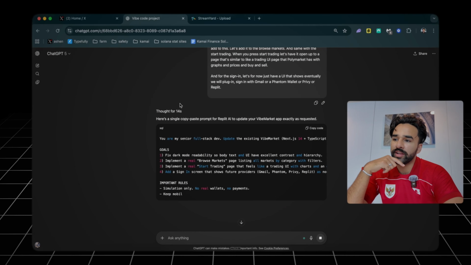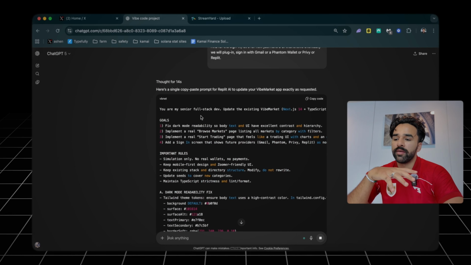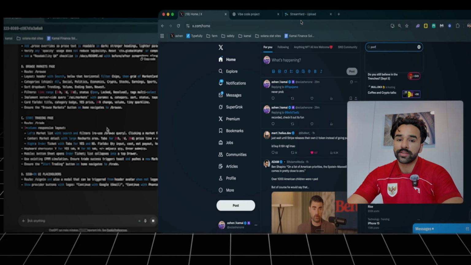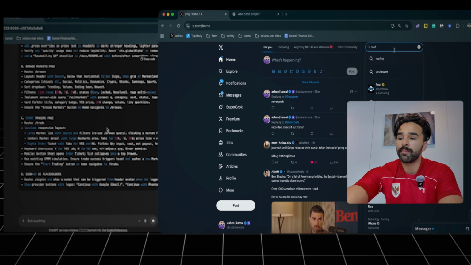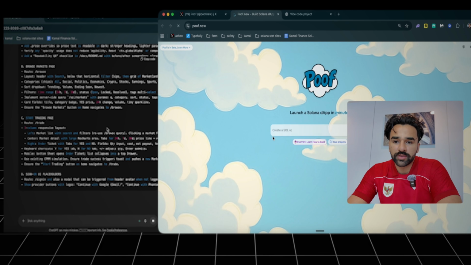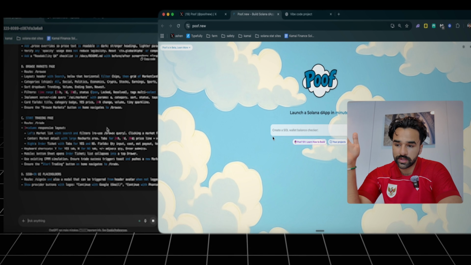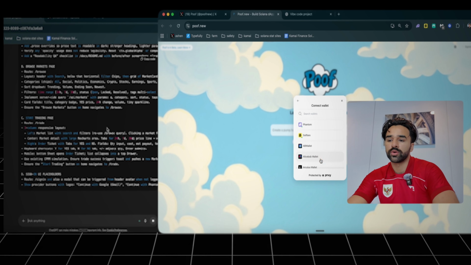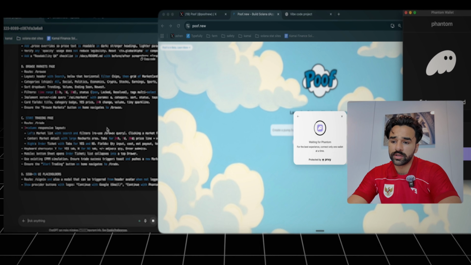Greg Heffley is now writing a code that we can just paste directly into Replit and have Replit fix all this stuff. We're going to try to implement code on chain into this, meaning that we're going to plug crypto somehow into this. And the way that we do this is by using Poof, which is another software. It's basically Replit for on-chain Solana stuff. Like you can do actual crypto on-chain stuff with this, which is honestly brilliant.